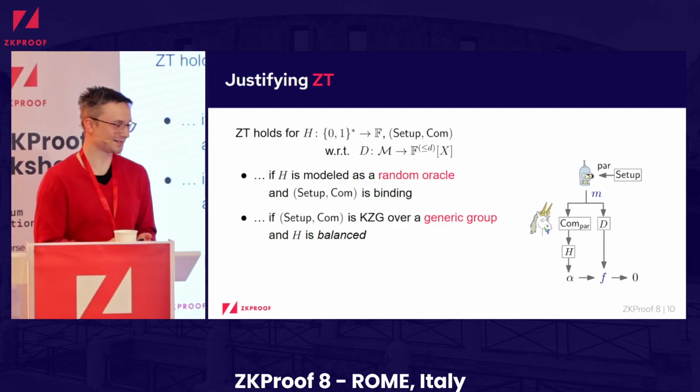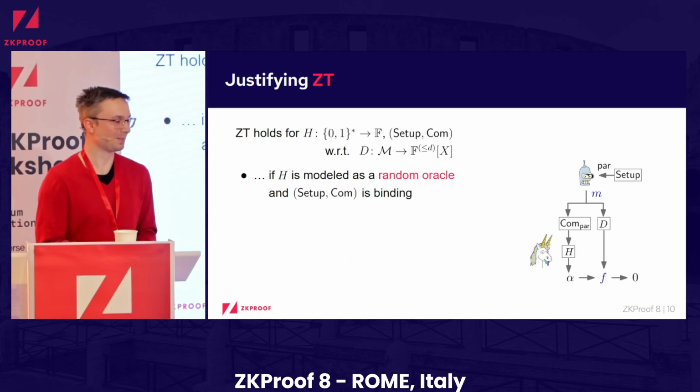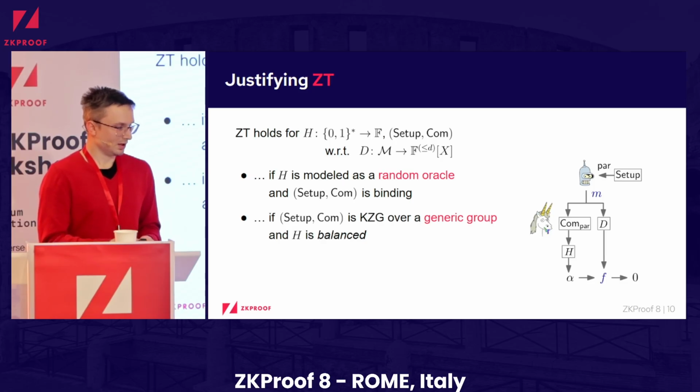now I guess it's true that all roads lead to Rome. So we now model H as a random oracle, but take a real commitment scheme. And if we assume that it's binding, we can show that for any function d, the hash function together with the commitment scheme satisfies the ZT assumption. But then we also